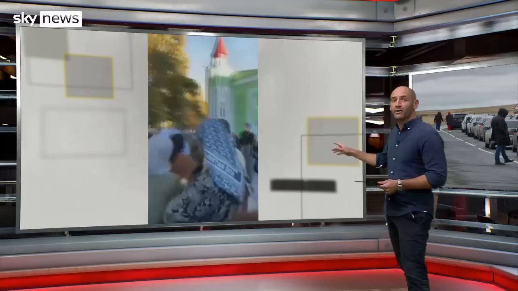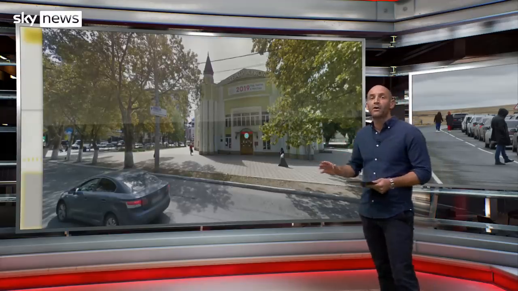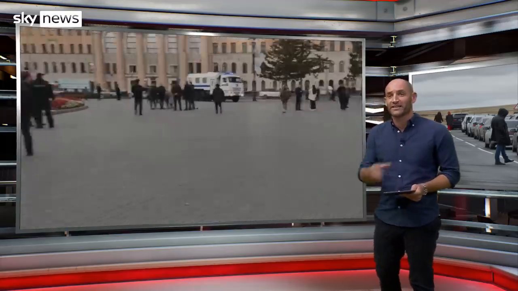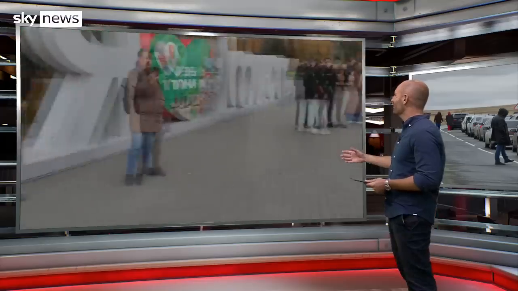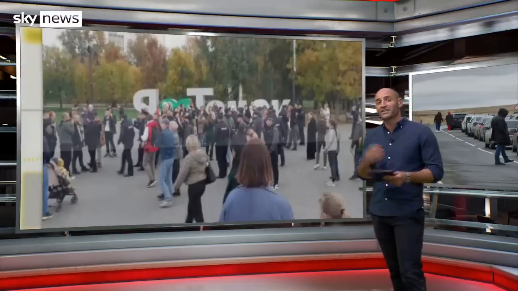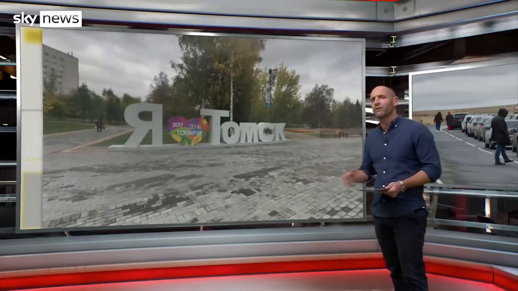But we need to check, and we can do that by geolocation. This rather distinctive green building here, we can actually find that on Google Earth. It's a theatre. Or we can locate another protest said to be happening in Siberia, in this square here. You'll notice this rather distinctive sign. We'll show you a still from the same protest. That sign is there, and we can actually find that sign on Google Earth. So we can be quite confident about where we are.